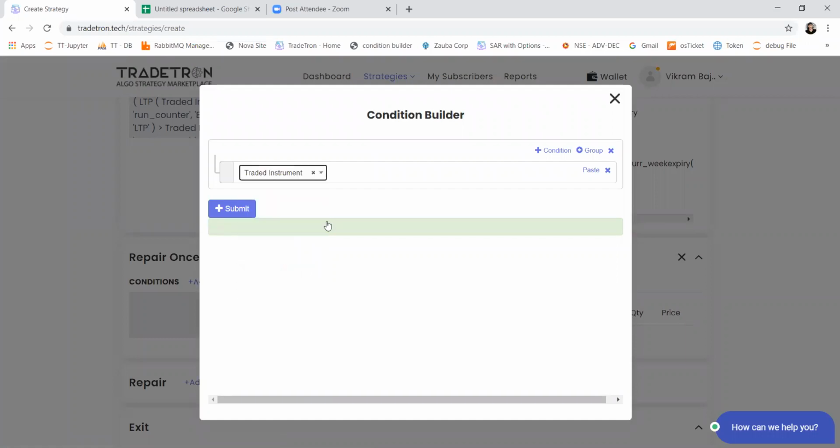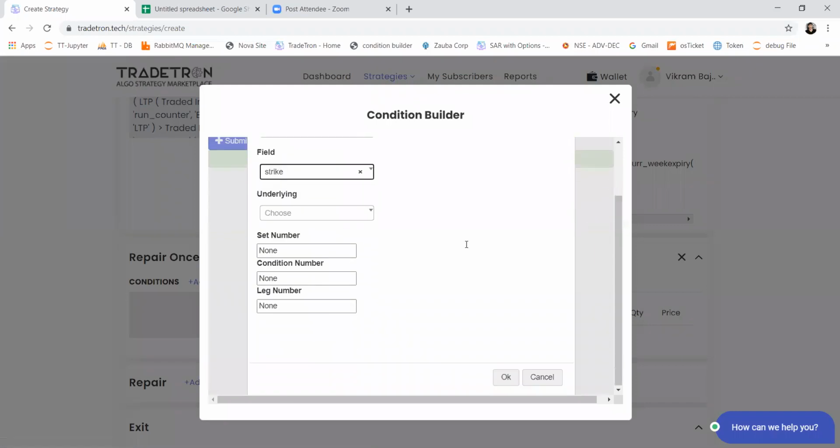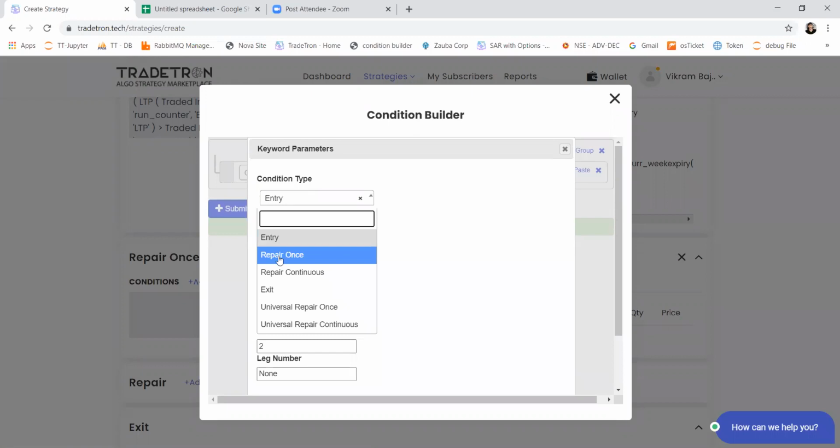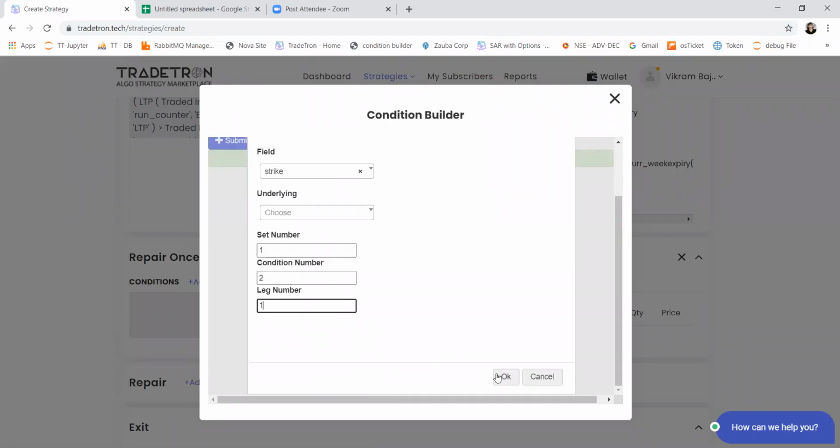I'll use traded instrument, price or strike, or whichever I want to use. Set number will be 1. Condition number will be 2, because in repair once, and this condition type will be repair once. So from all the conditions, this is the repair once type of condition, and its order is second in the list. So that's why this condition number is 2. And because this repair condition has only one leg, I'll have to use leg number 1 here.